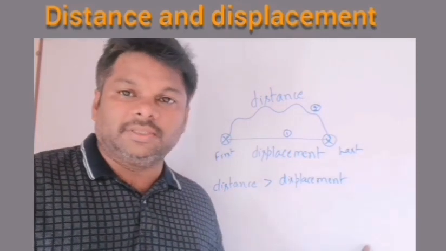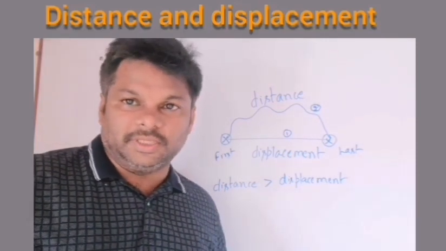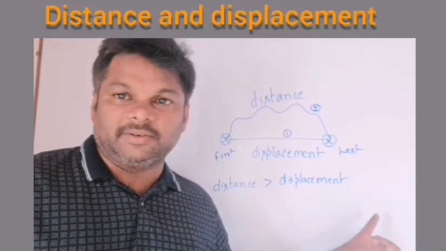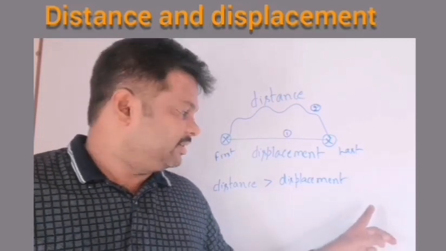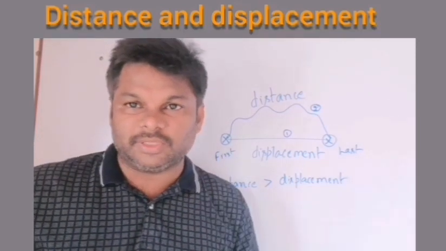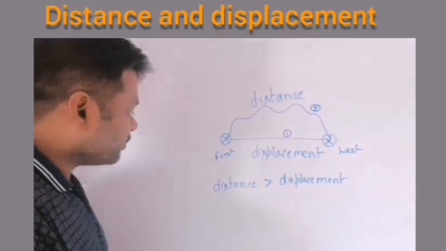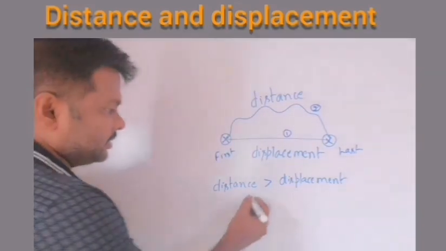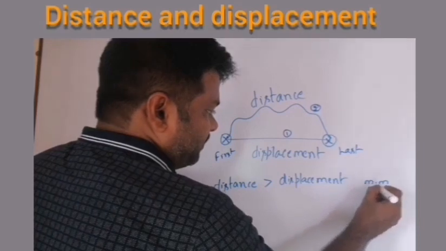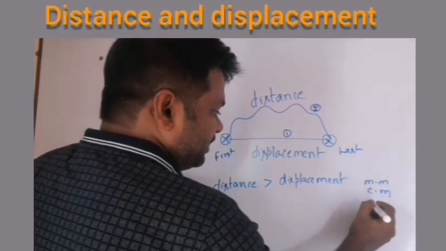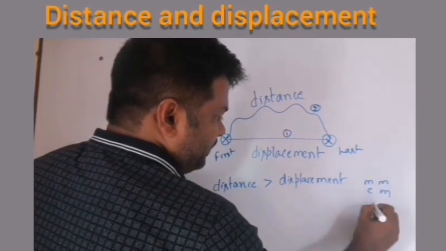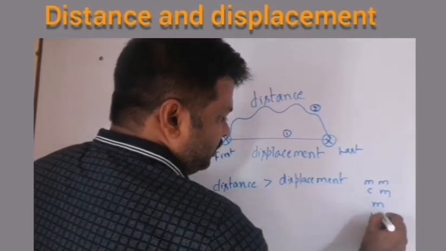One similarity I told. Similar units you are using to measure this: 1 centimeter, 1 millimeter, 1 meter, 1 kilometer. Like that you are measuring the distance and displacement. You have one more similarity. Distance and displacement are measured in millimeters, centimeters, meters, kilometers.